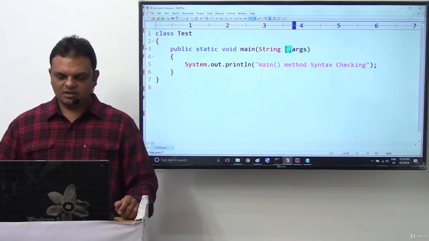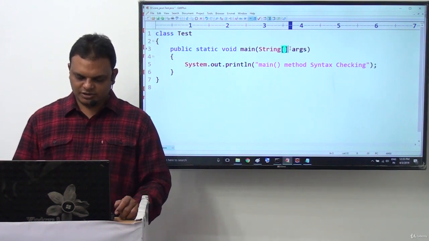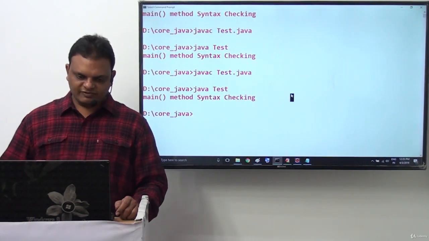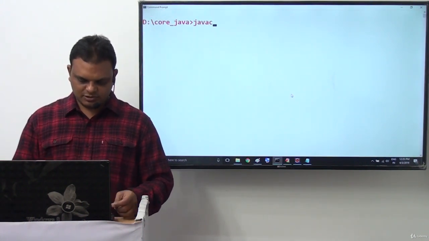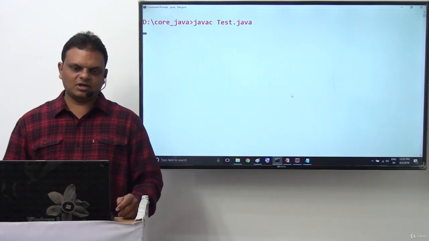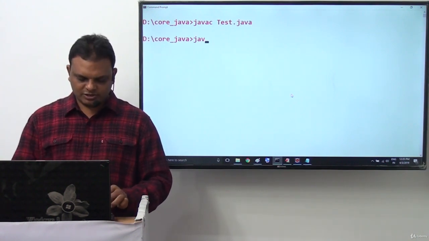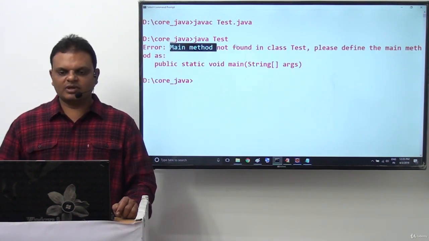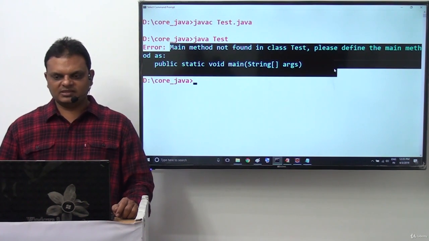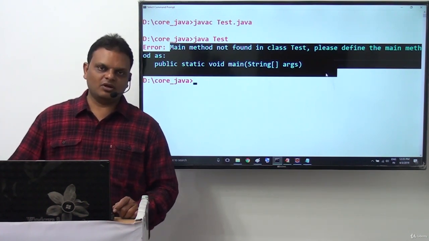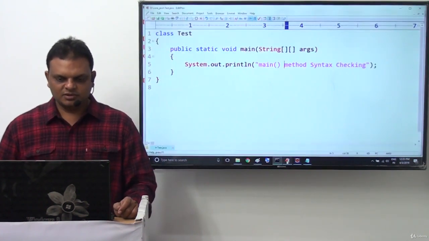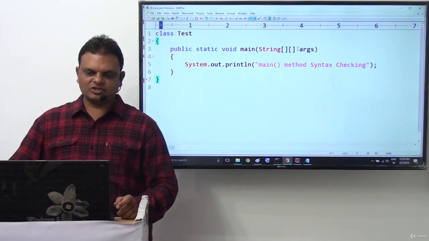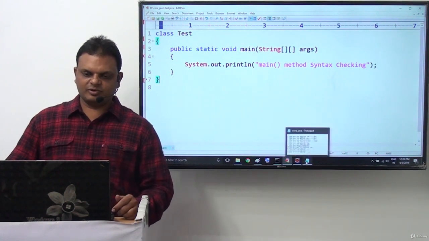Next I want to provide double square brackets. That means a two-dimensional array I provide as the parameter of main. Now definitely here we are able to get some exception. Java C test.java, no compilation error. Java test. Here we are getting an exception. Error: main method not found in class test. Please define the main method as public static void main string array args. So in this scenario, a two-dimensional array is not possible. That's why it is invalid. Invalid case here we provided.